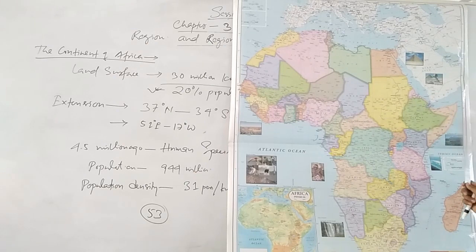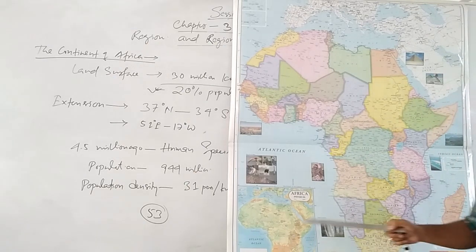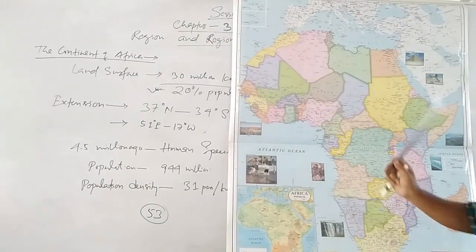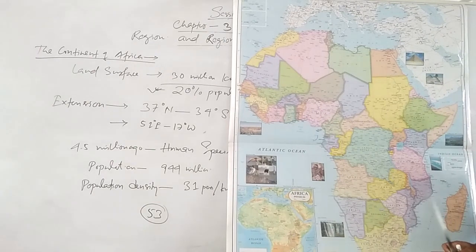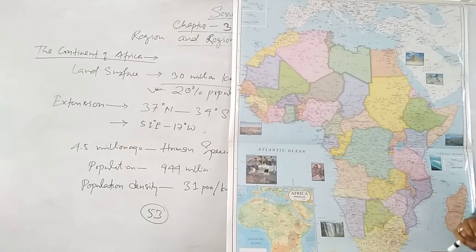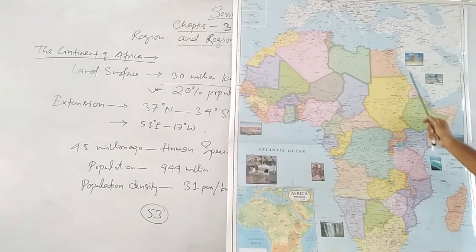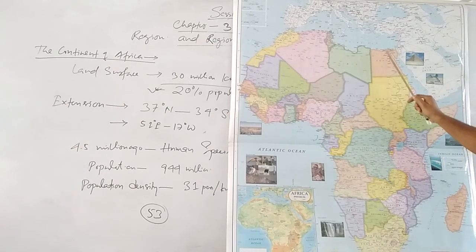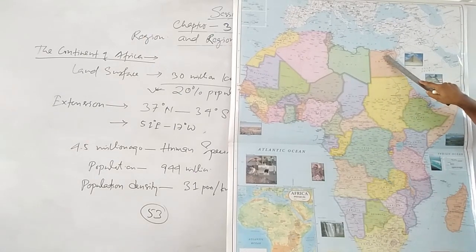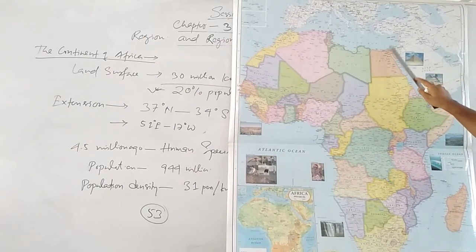So here the density of the population is also high. We talked about density, 31 persons per square kilometer, and Algeria and Libya have 15 persons per square kilometer. Africa is surrounded by the Atlantic Ocean. Here North Atlantic, here South Atlantic. This is Mozambique, and this one Madagascar. Madagascar is one of the islands, the largest island in Africa. Here we can see the Gulf of Aden. Here we can see the Red Sea connecting through the Suez Canal from the Mediterranean Sea. This is the Suez Canal, Gulf of Suez to Port Said. This is Cairo. Cairo is the most populous city.